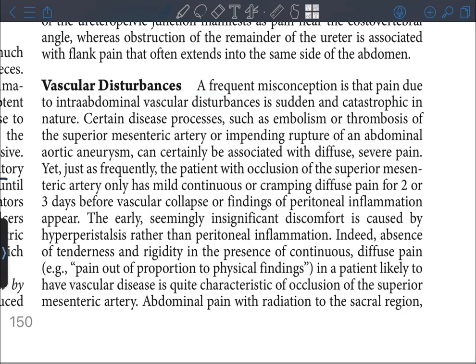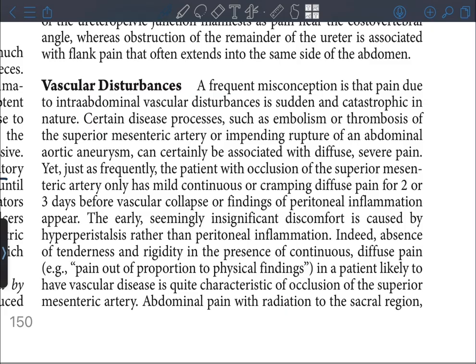Yet, just as frequently, the patient with occlusion of the superior mesenteric artery only has mild, continuous, or cramping diffuse pain for 2 or 3 days before vascular collapse or findings of peritoneal inflammation appear. The early and seemingly insignificant discomfort is caused by hyperperistalsis rather than peritoneal inflammation.